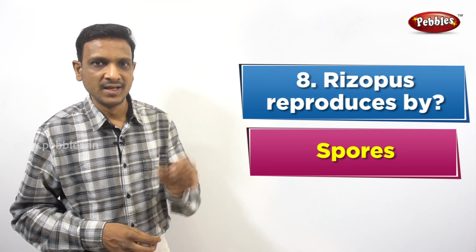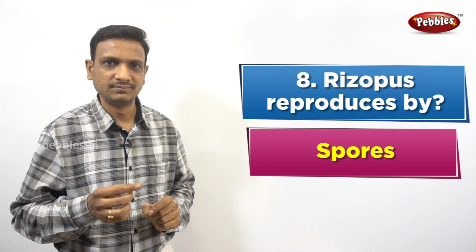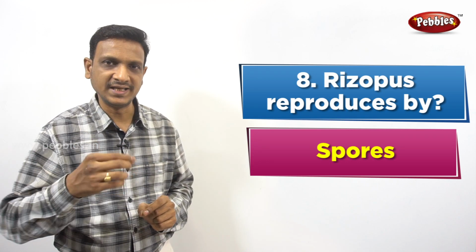But how are these spores produced in Rhizopus? Rhizopus has a special structure, a filament-like, fiber-like structure. On the top they have a blob-like structure in which they have a special sac called sporangium. Sporangium is a special sac in which spores are developed.